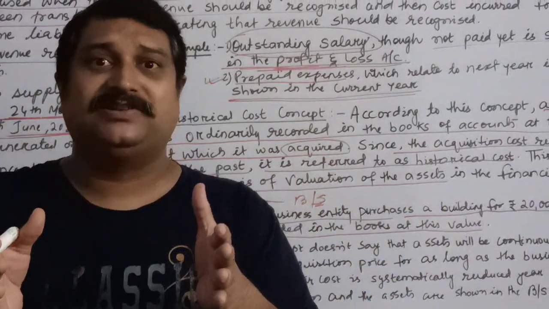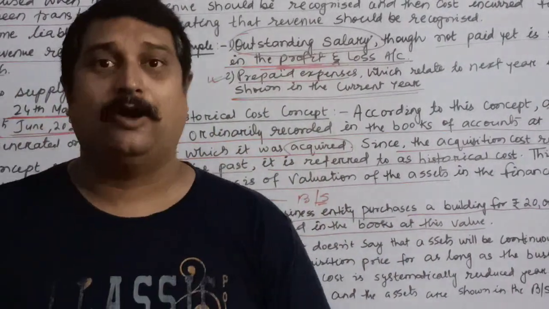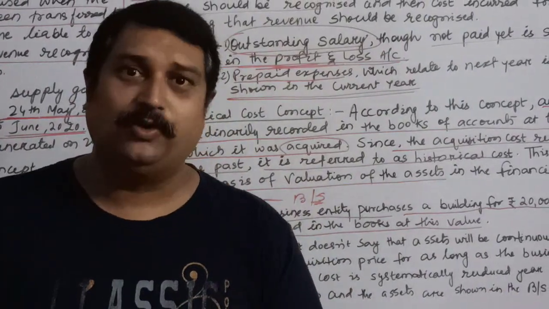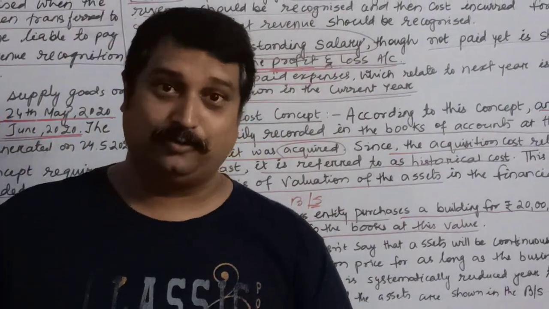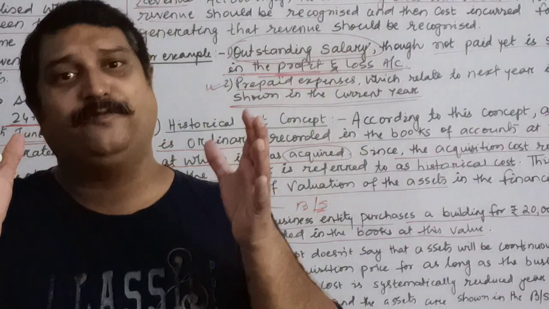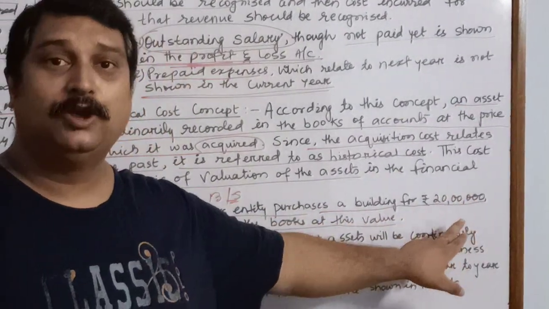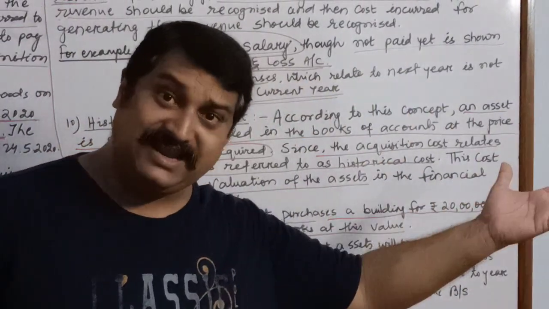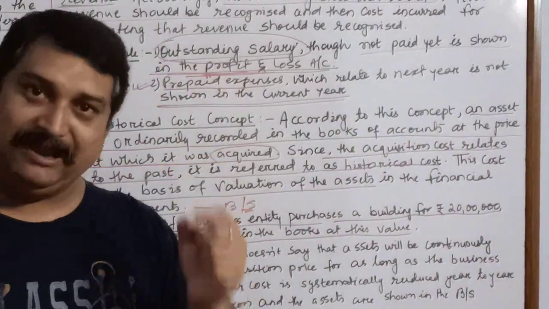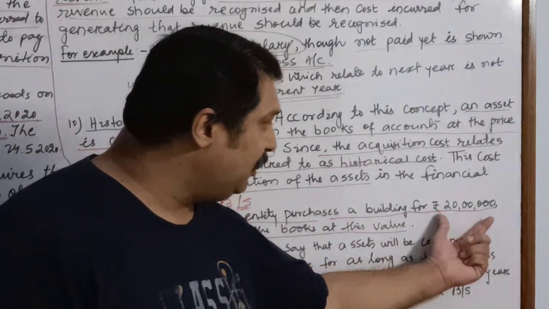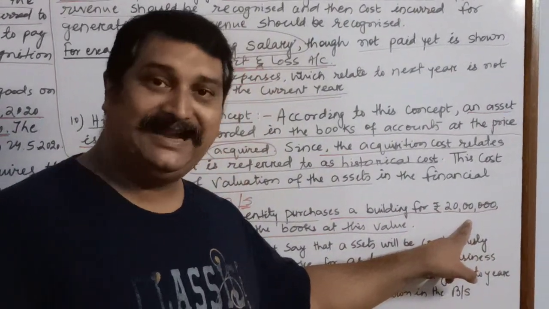So anything which is related to the current accounting year must be only shown in that particular books as per the accrual concept. So suppose if you have bought a machine, an asset for rupees 20 lakhs, which is going to continue for next 10 years. That means every year the entire value of the asset will be divided by 10.